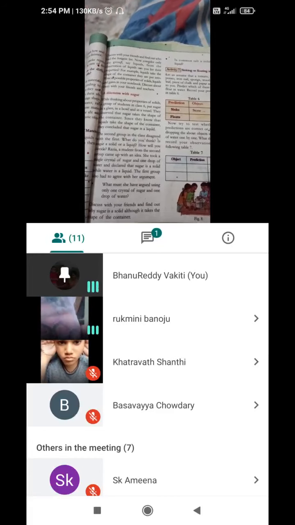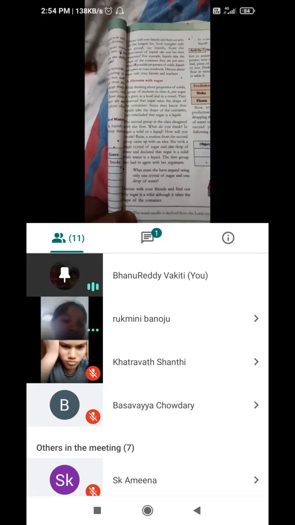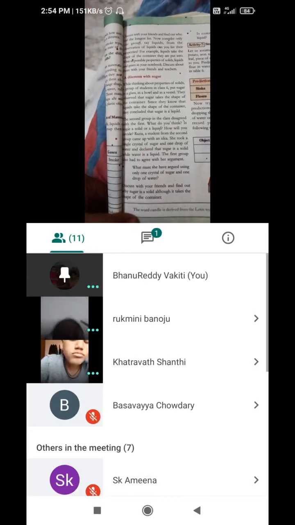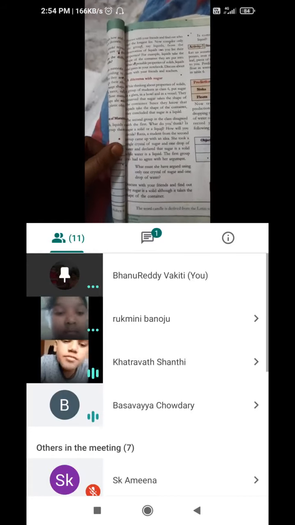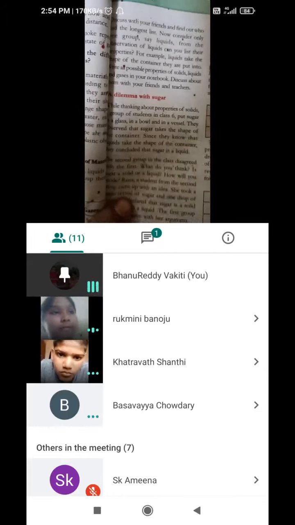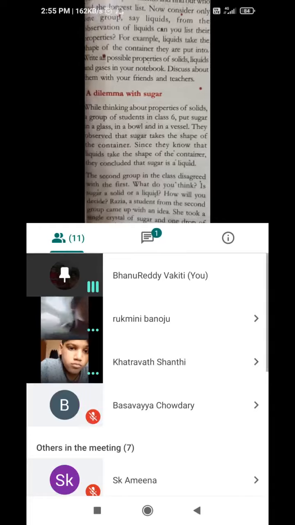So which one is correct among these? Solid or liquid? Yes, both are correct. That is the dilemma with sugar.